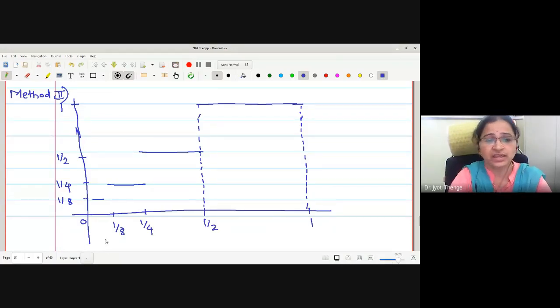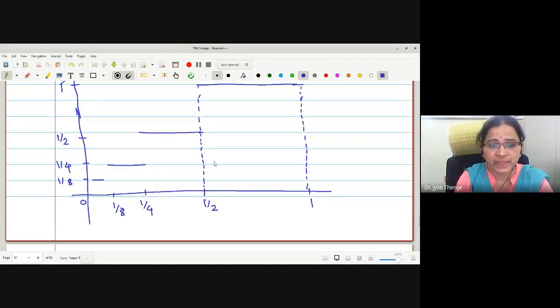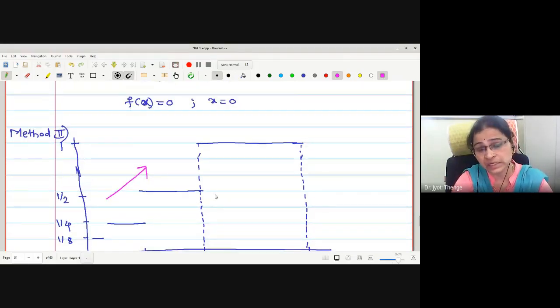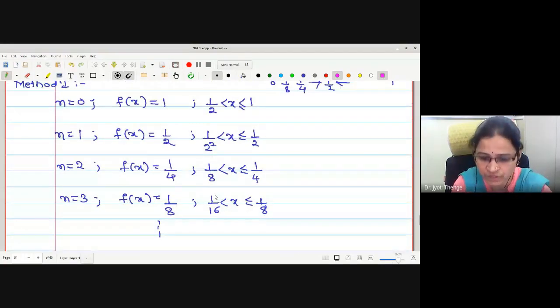Here, in this graph, as the x values are increasing, the function values are also increasing. Therefore, the nature of the function is monotonically increasing.